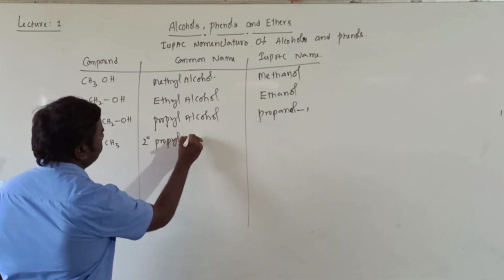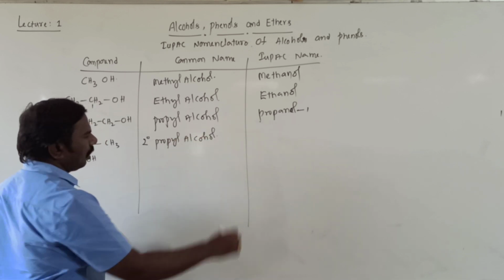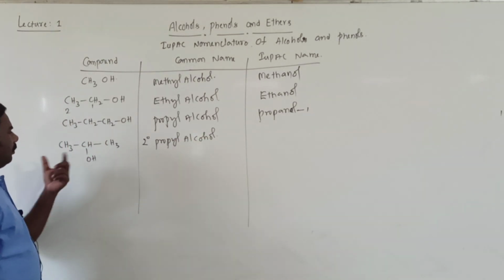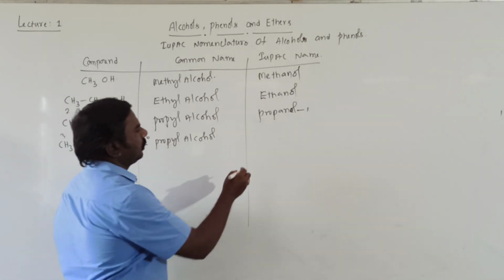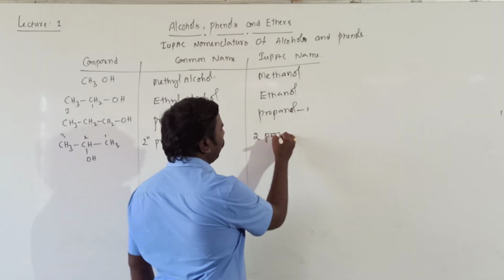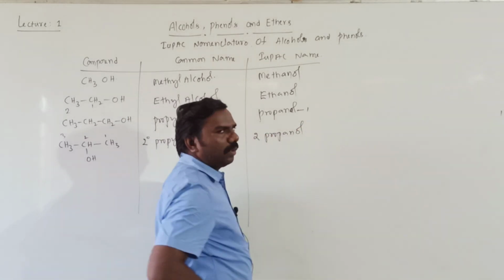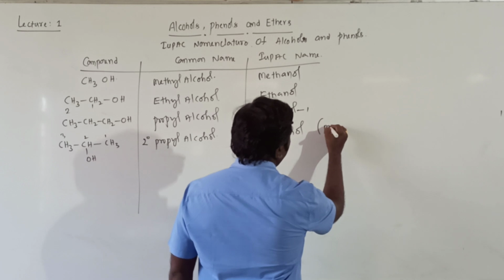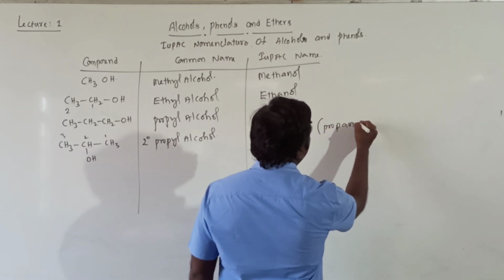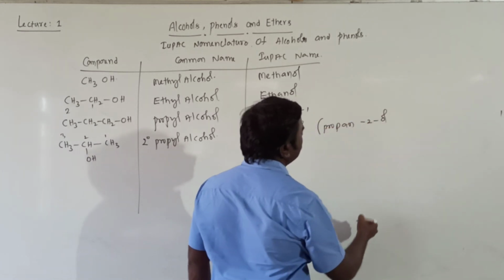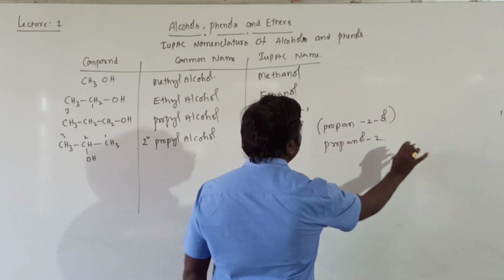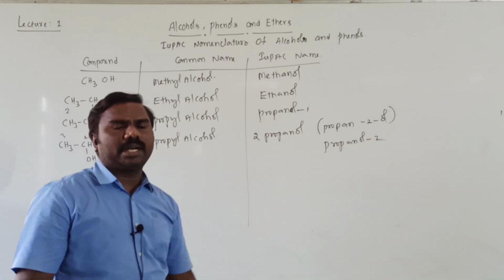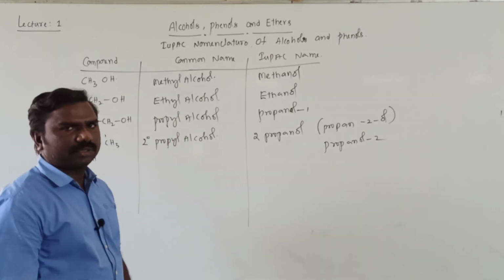Now 1, 2, 3, the OH is on the second position, so 2-propanol, otherwise propan-2-ol, all are correct as you wish.